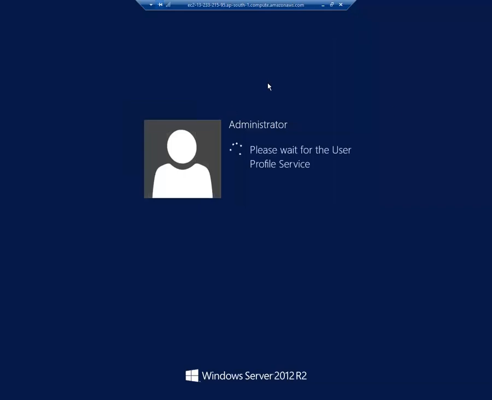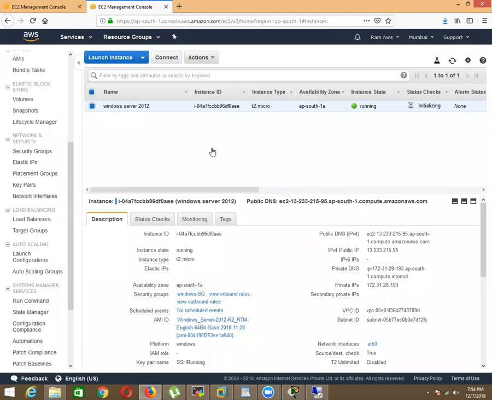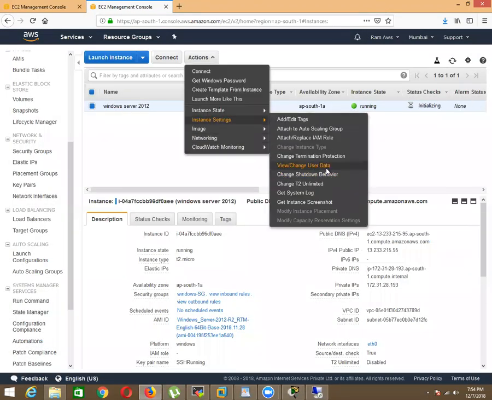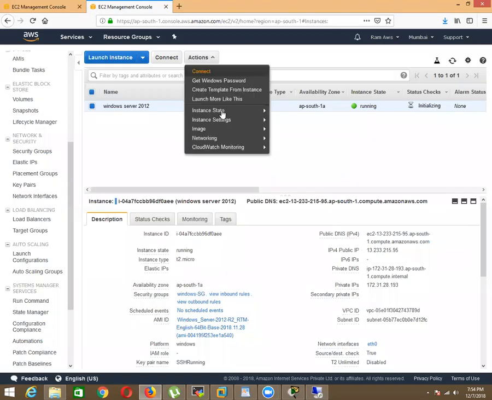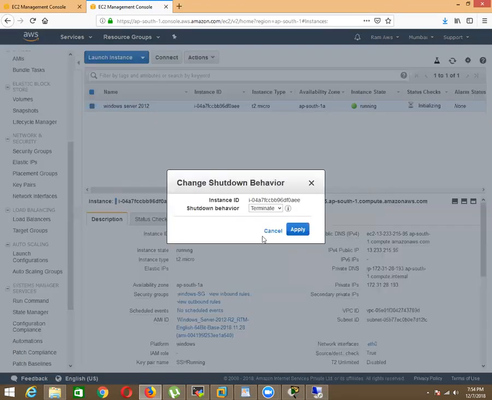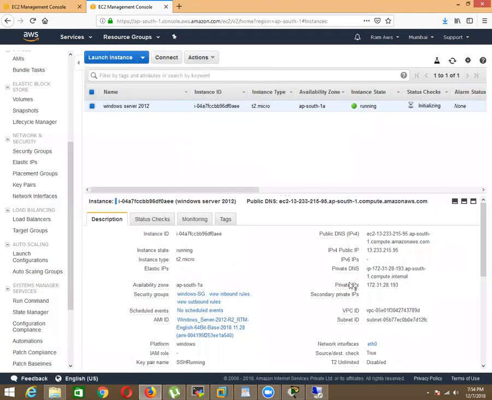This is a running instance on EC2, but not Lightsail. So now it is just starting up, and I have given this option, shutdown behavior as terminate.